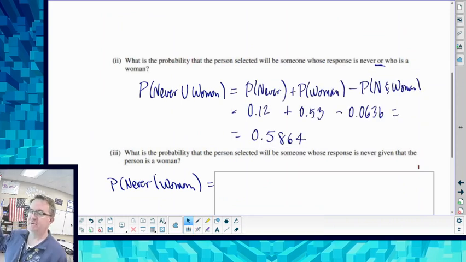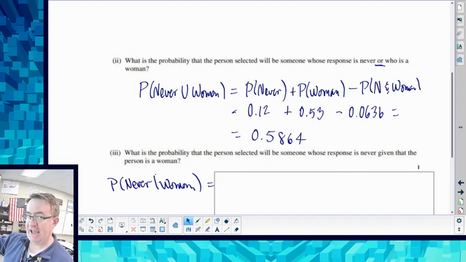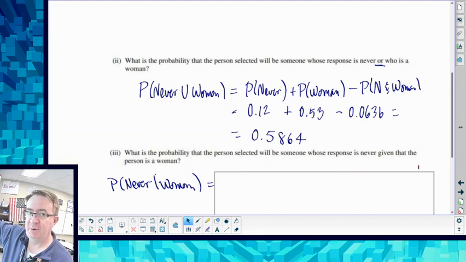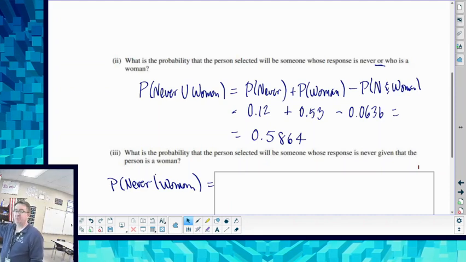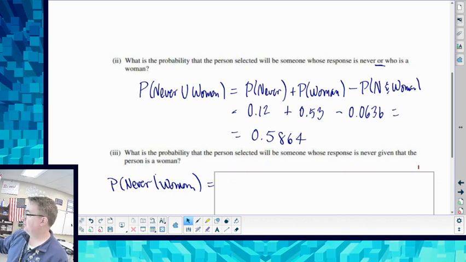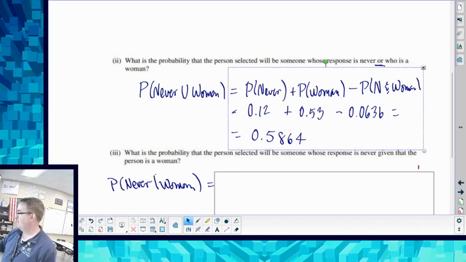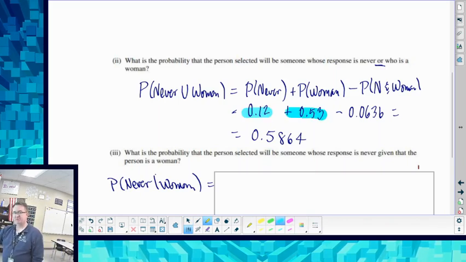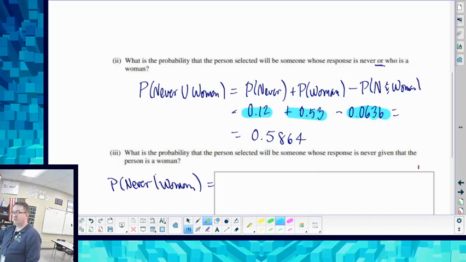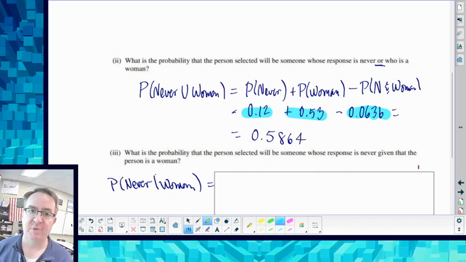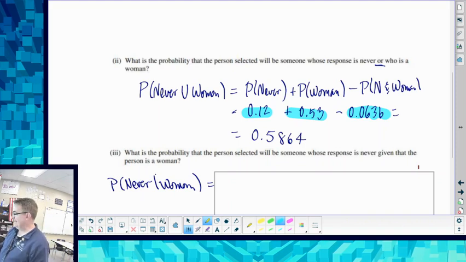So the probability of never or a woman is the probability of never, plus the probability of being a woman, minus the probability that you're both, because they've already been counted twice. So we have 12% for never, there's the 53% for women, and we have to take off that overlap that we had before. So your answer is going to be 0.5864 is your probability.